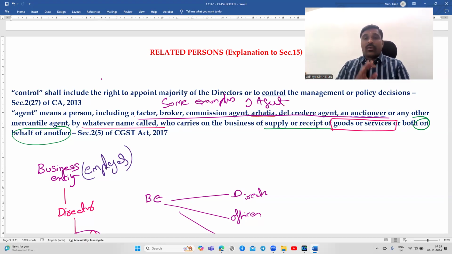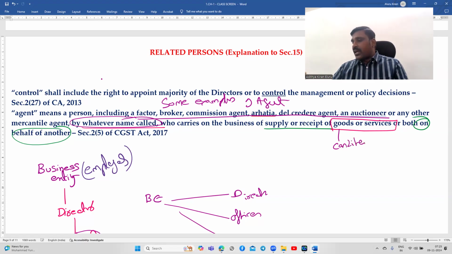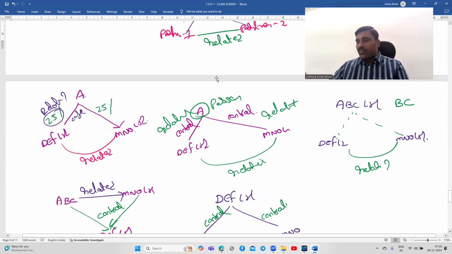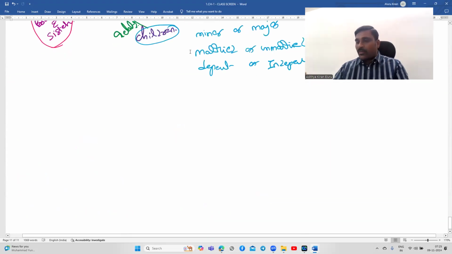We cannot say that only those people are agents. They are saying by whatever name called. You put any name, not only the above names. If this condition is satisfied, then that person is called an agent by whatever name called. Those are only examples.